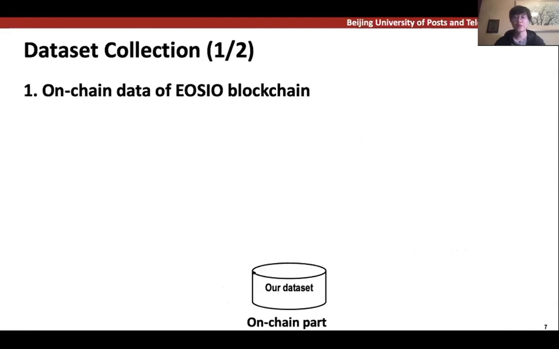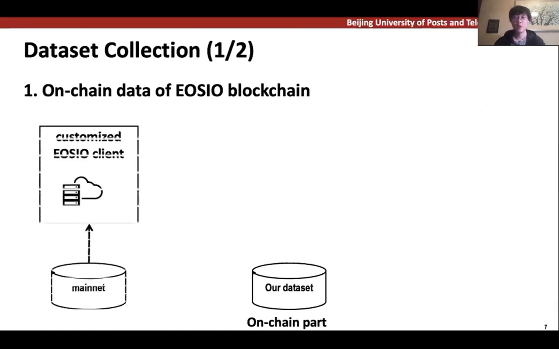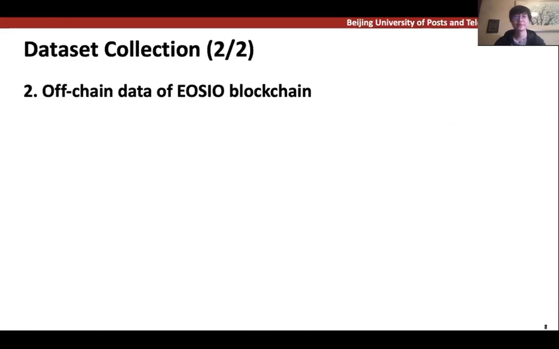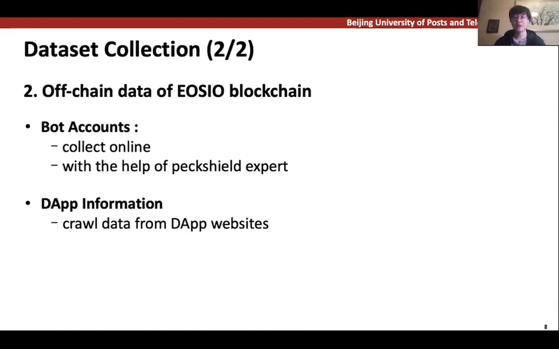To answer the 3 research questions we raised, we collected data both on-chain and off-chain for further study. On-chain data provide a foundation for analysis, while off-chain data mainly involve label data, which can help us do further analysis. For the on-chain part, we collect both transaction records and account information. Transaction records are collected by a custom EOSIO client, while account information is collected by crawlers. We took advantage of both blockchain experts and public APIs. For the off-chain part, we collect bot accounts, DApp info, and attack info.